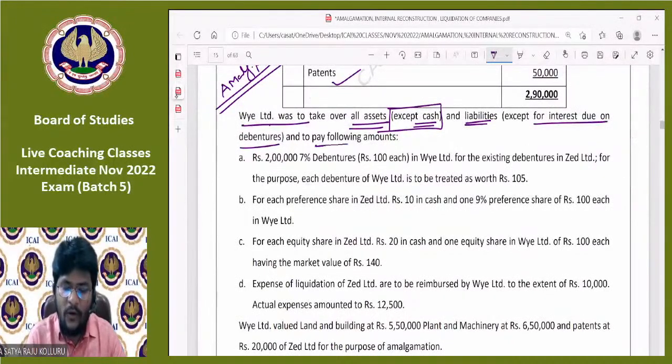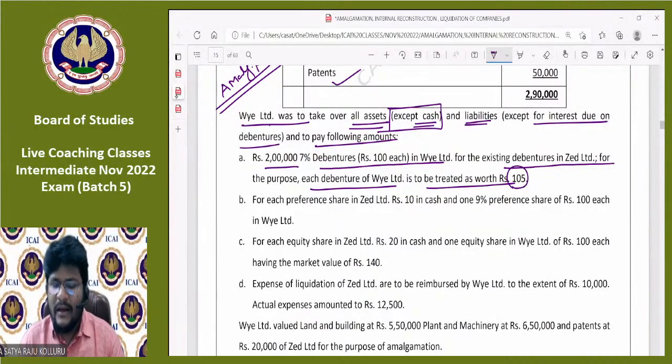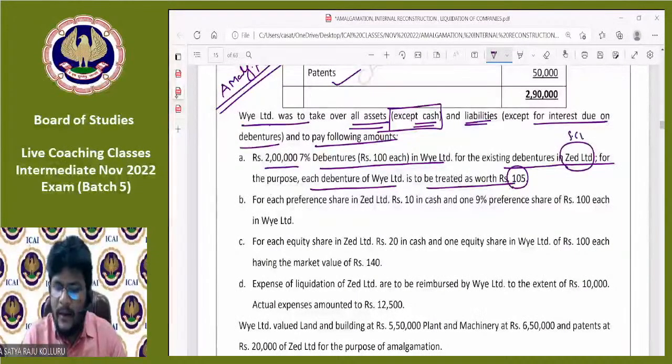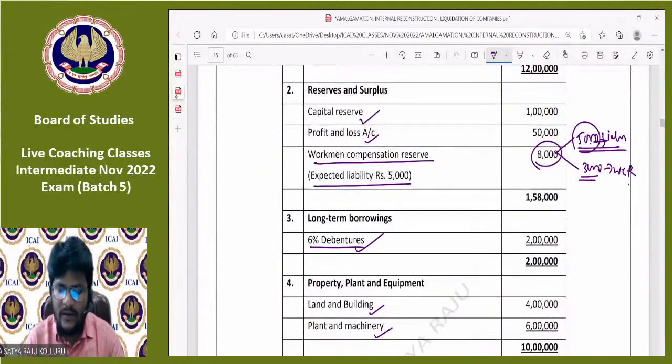And to pay the following amounts. What are such different amounts? Rupees 2 lakhs face value, 7% debentures in Y Limited for the existing debentures in Z Limited. For the purpose, each debenture of Y Limited is to be treated as worth rupees 105. What they are telling indirectly is that in the selling company, 6% debentures exist, 2 lakhs worth of face value.